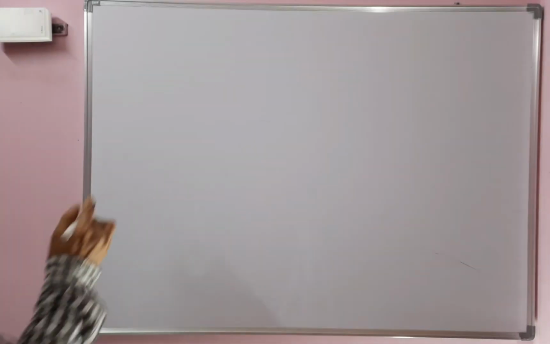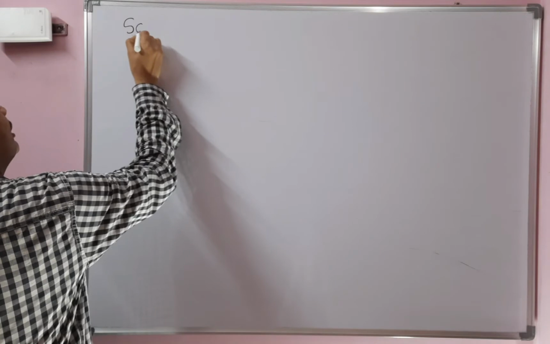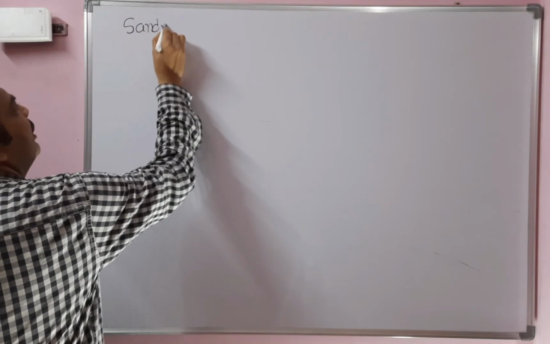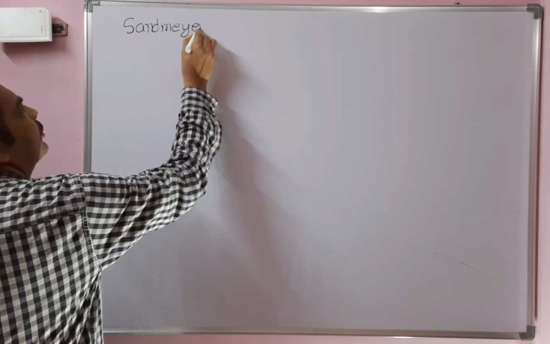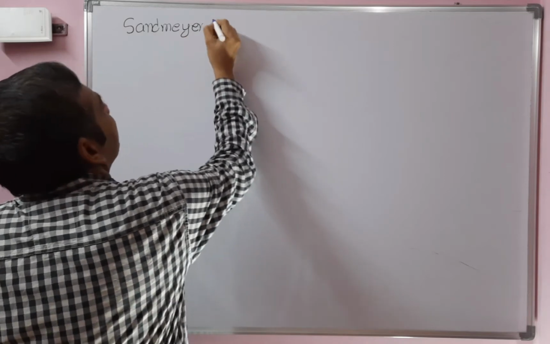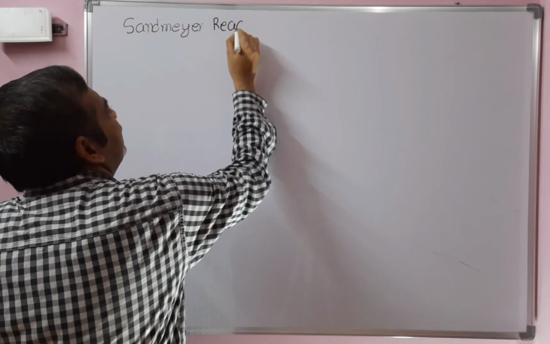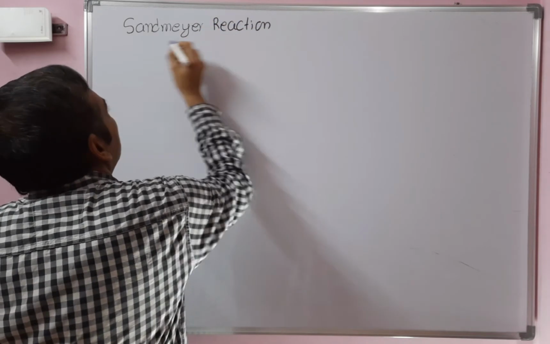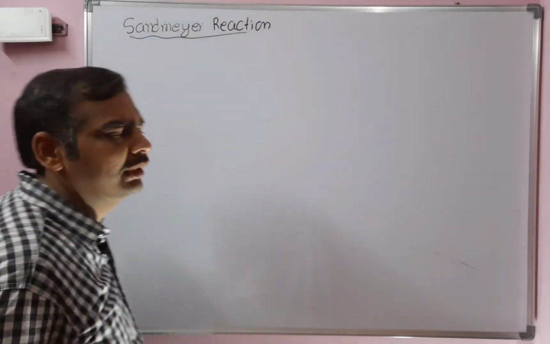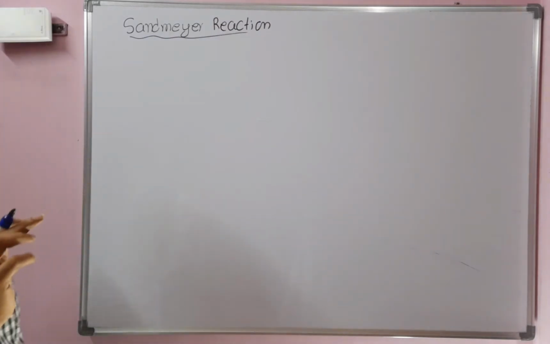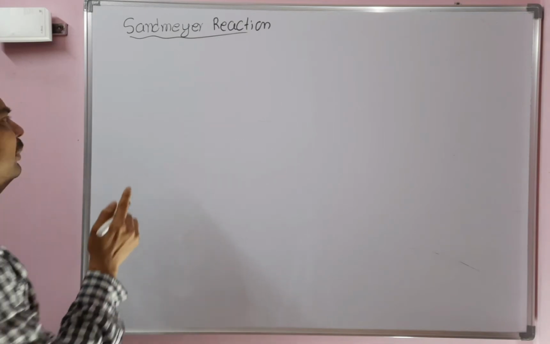Now, Sandmeyer reaction. For Sandmeyer reaction, we need benzene diazonium chloride, which we already prepared. The Sandmeyer reaction is useful for the preparation of aryl halides. By using Sandmeyer reaction, we can prepare chlorobenzene and bromobenzene.